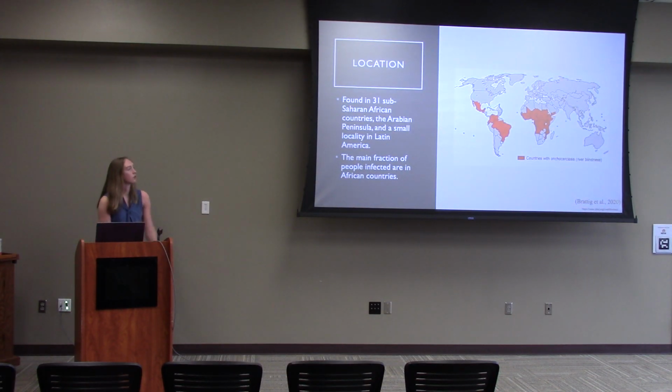This disease is located in 31 sub-Saharan African countries, the Arabian Peninsula, as well as Latin and South America. Over 99% of people infected with this disease are located in Africa, mostly in Ethiopia and Cameroon, but they are in many other countries. And then it was found in South and Latin America, but it was eliminated in Mexico, Cuba, and Guatemala. I can't remember the fourth one, sorry. But there have been 4 countries that have been eliminated. And then Brazil and Venezuela are still currently having infection rates, but only in small localities.